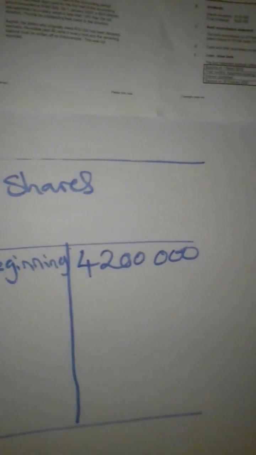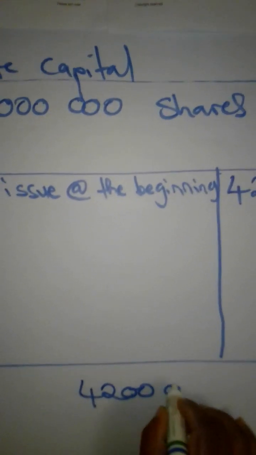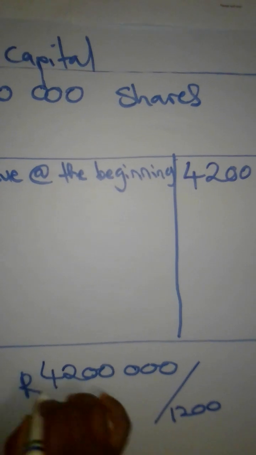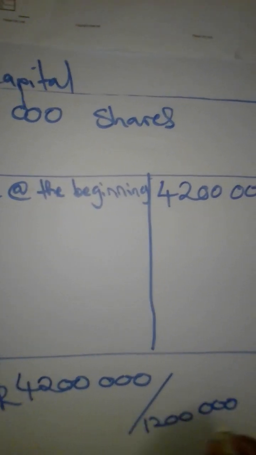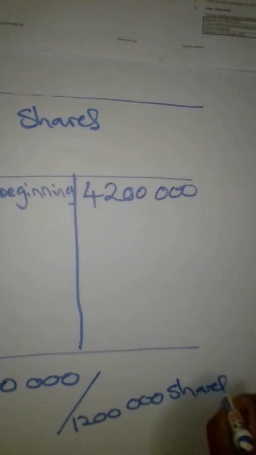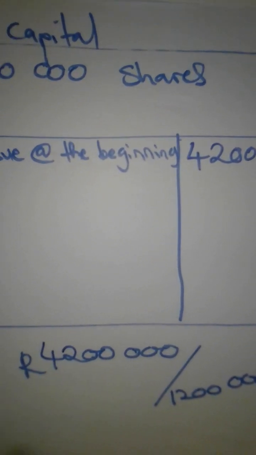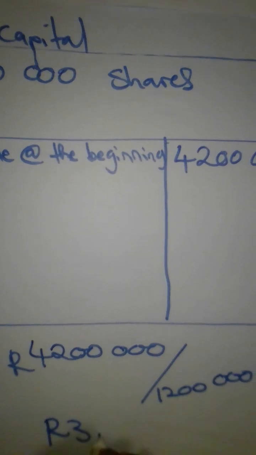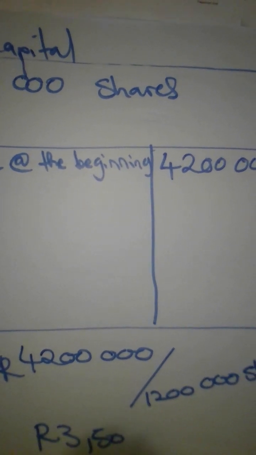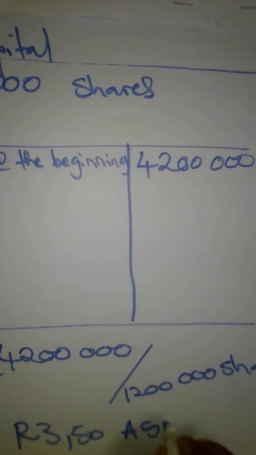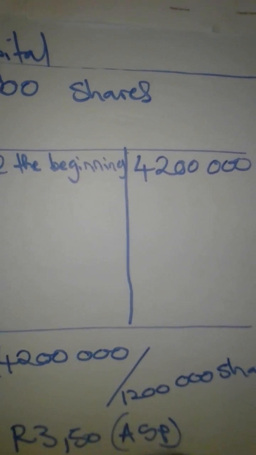So we say 4.2 million divided by 1.2 million shares. This will give us the average issue price.